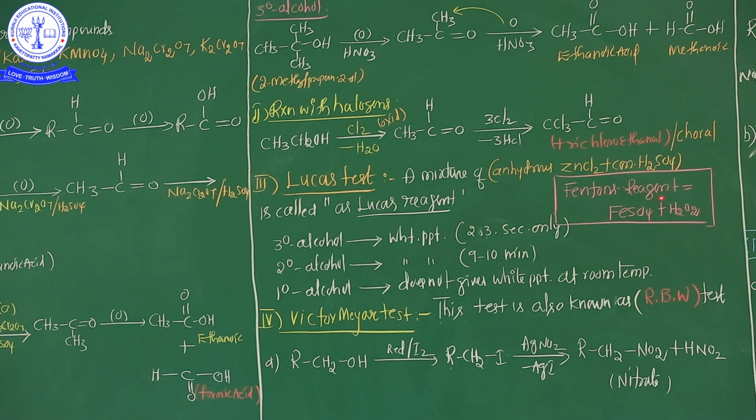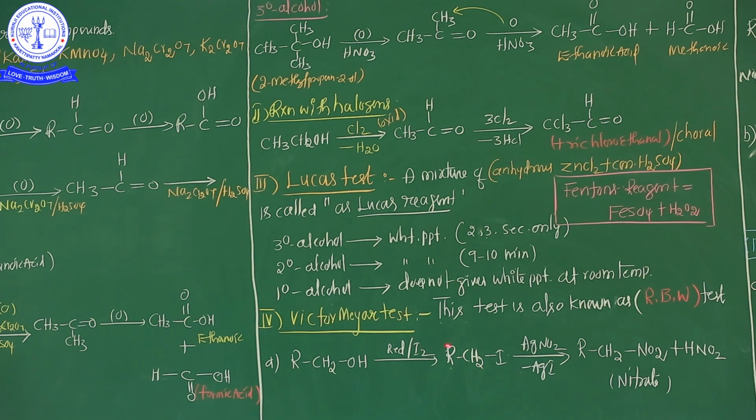And Fenton's reagent also. What is the Fenton's reagent combination? Ferrous sulfate and hydrogen peroxide. These are the important bits in board level. Lucas test, Lucas reagent: anhydrous ZnCl2 plus concentrated hydrochloric acid. Fenton's reagent, FeSO4 plus hydrogen peroxide. It's clear, ma? This is the first test for confirmation of the alcohol.